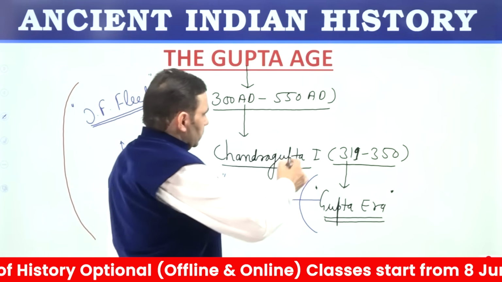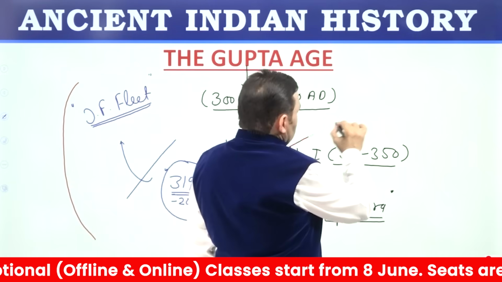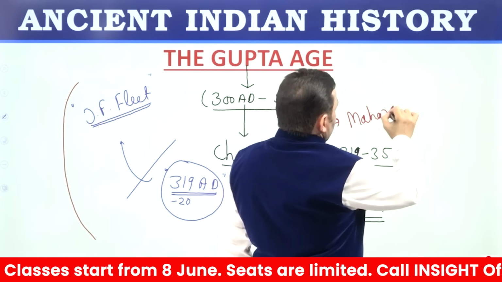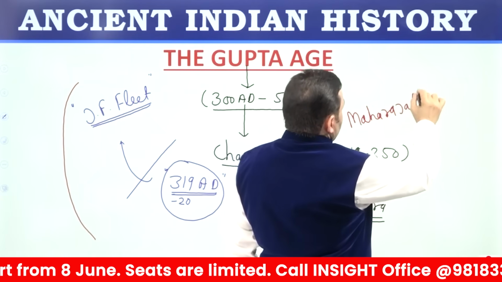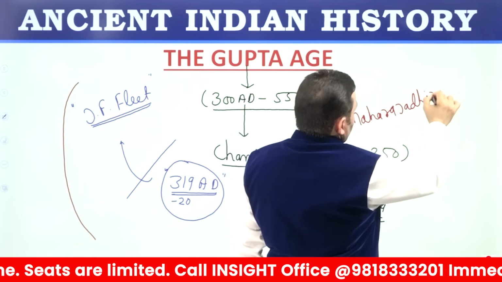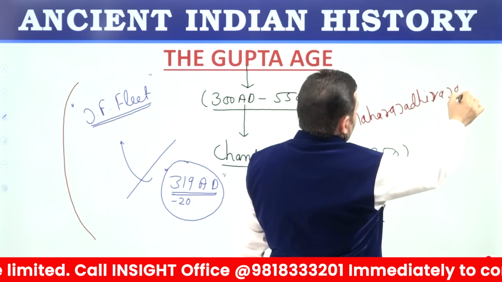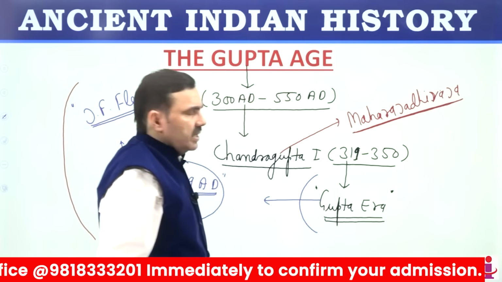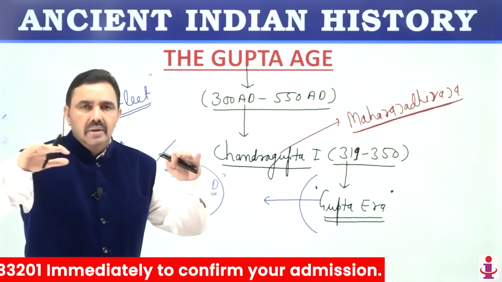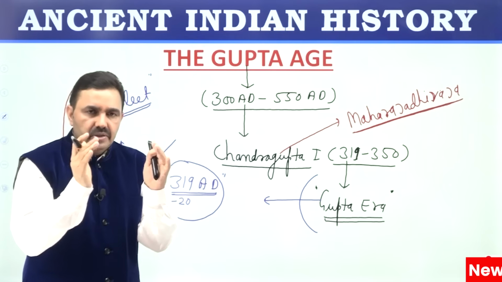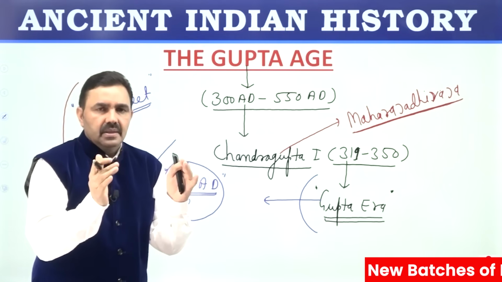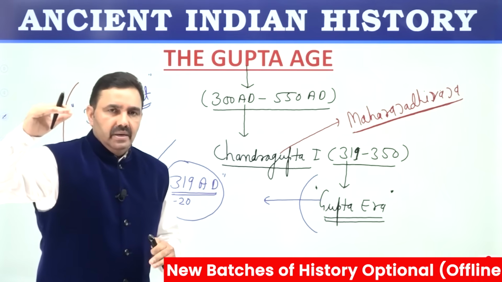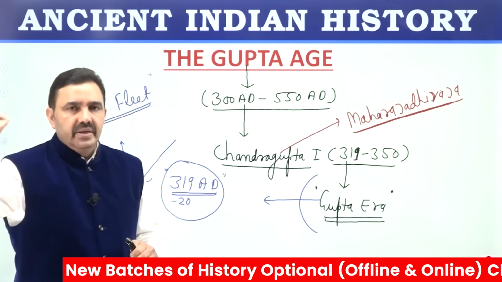There were a couple of Gupta kings before Chandragupta I also. He was the first Maharaja Dhiraja. So this title also you have to understand. Maharaja Dhiraja means king of kings. Maharaja means a local king. Raja means a very small, petty king. Raja, very small, Maharaja, bigger local king, and Maharaja Dhiraja was the king of kings, so he was the head